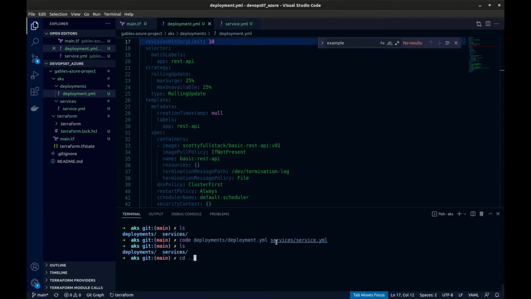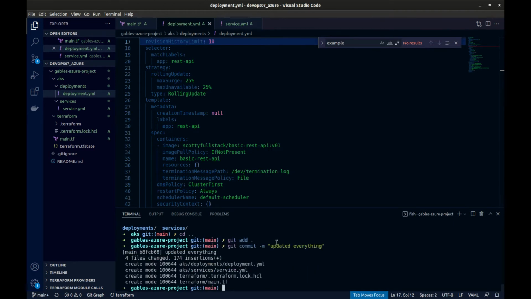So let's jump back, git add, git commit, updated everything, and we are ready to push.